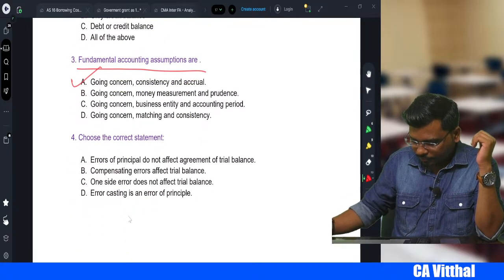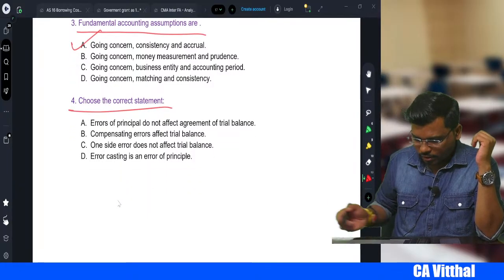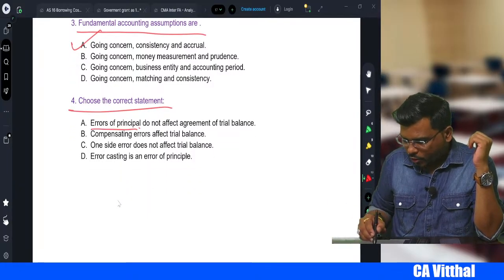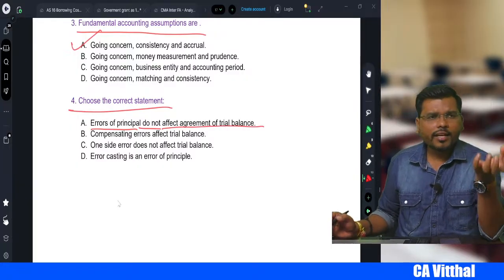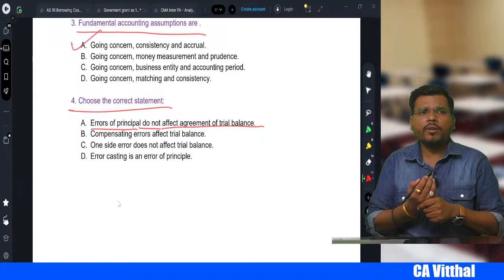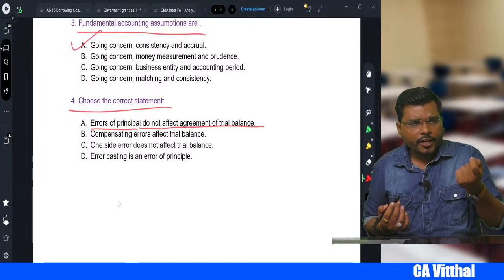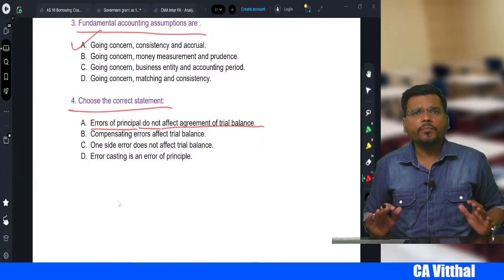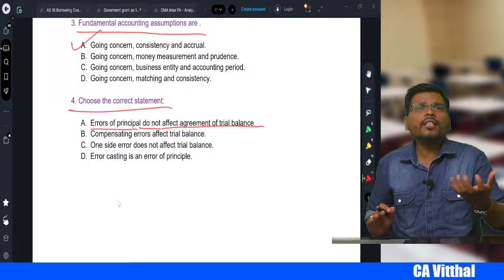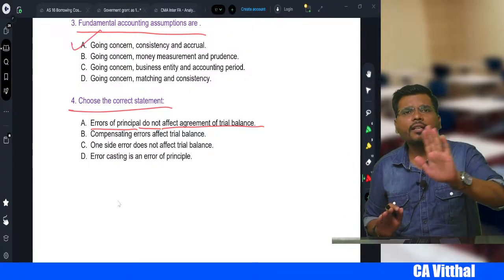Okay, next one. Choose the correct statement. This is very important again. Error of principle does not affect the trial balance. Yes, true, because an error of principle will never affect the trial balance. How, sir? You purchase an asset, but instead of recording it as an asset, you record it as purchases. No problem, your trial balance will agree. Your trial balance will never understand what is the asset, what is the purchase and all. It will always understand debit and credit.